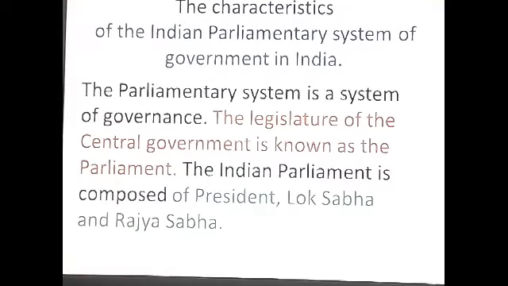The parliamentary system is a system of governance. The legislature of the central government is known as the parliament. Once again see, the legislature of the central government is known as the parliament. The Indian parliament is composed of the president, Lok Sabha and Rajya Sabha. Here we can say parliament is equal to president plus Lok Sabha plus Rajya Sabha, and these three organs form India's parliament.